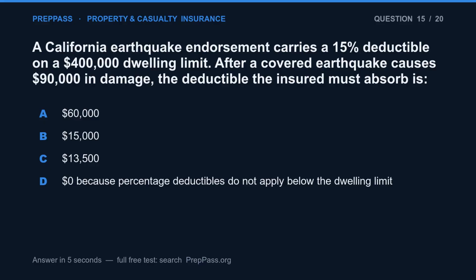Question 15. A California earthquake endorsement carries a 15% deductible on a $400,000 dwelling limit. After a covered earthquake causes $90,000 in damage, the deductible the insured must absorb is A. $60,000. B. $15,000. C. $13,500. D. $0 because percentage deductibles do not apply below the dwelling limit.